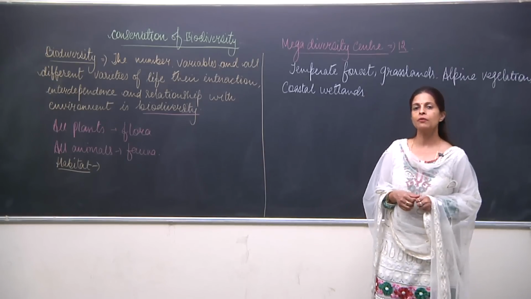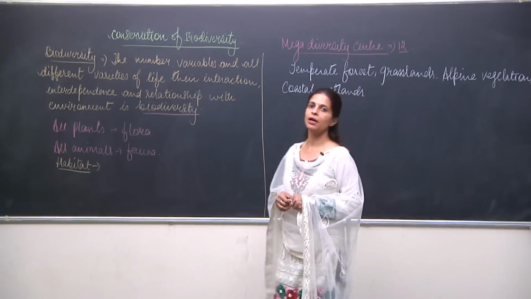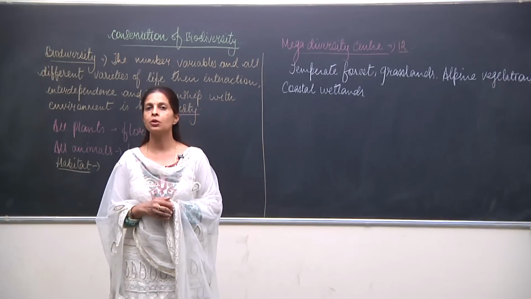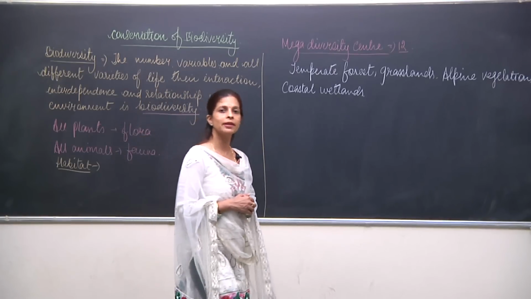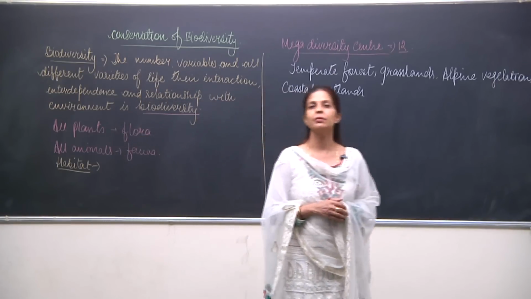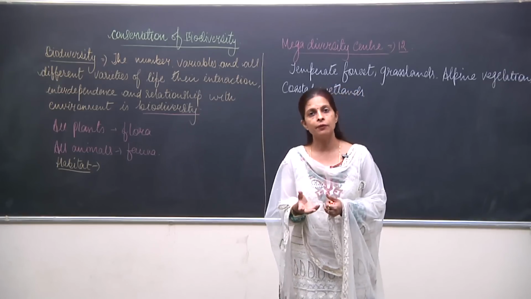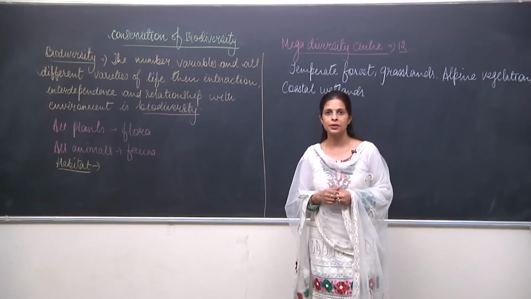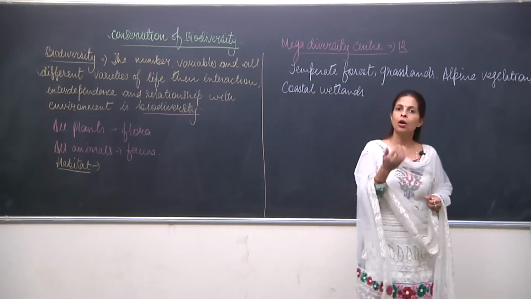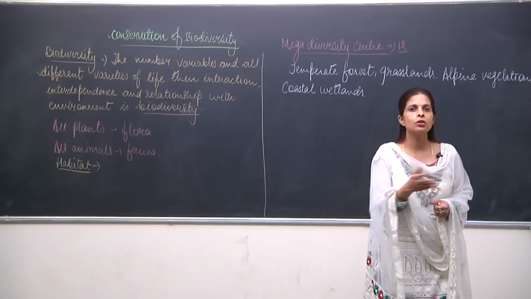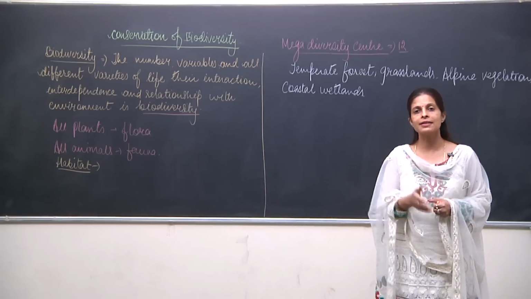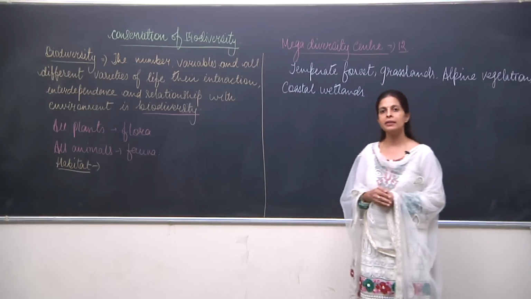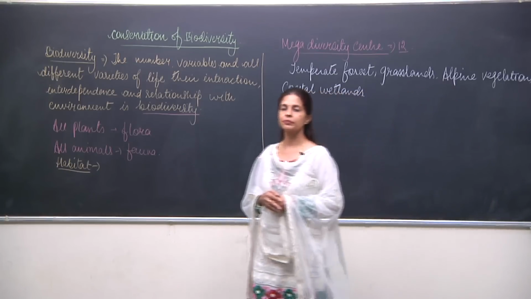Now, we have also discussed the importance of biodiversity. See, actually we get many things from nature, or we can say most of the things which we use, we get from nature. We get our food, we get water, we get air, we get everything from nature. We are directly dependent on the plants and animals for our existence.